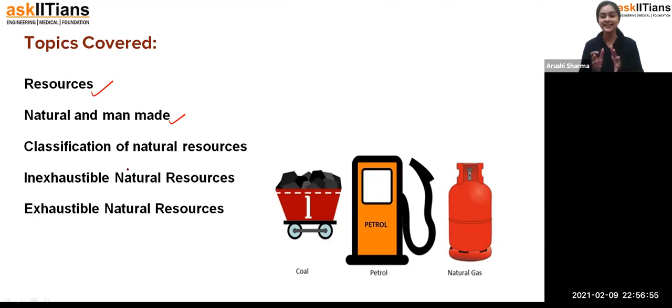Fine. Now you can see here that some of the things are here, like coal is here, petrol is here, and the natural gas is here. Now, if I ask you where coal is used, where petrol is used, all such things, students, we call them fuels. And what are fuels? Fuels are something which gives us energy on burning. When we burn those fuels, we get energy from that in any form, either in heat form or in light form. That's how we get the energy from that. Okay, but as now we have to discuss resources, so don't worry about fuels. We'll see that part also.